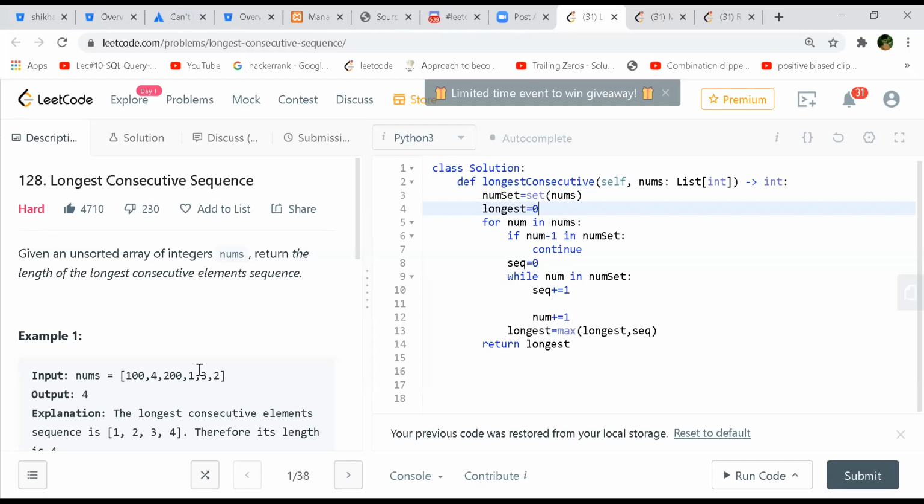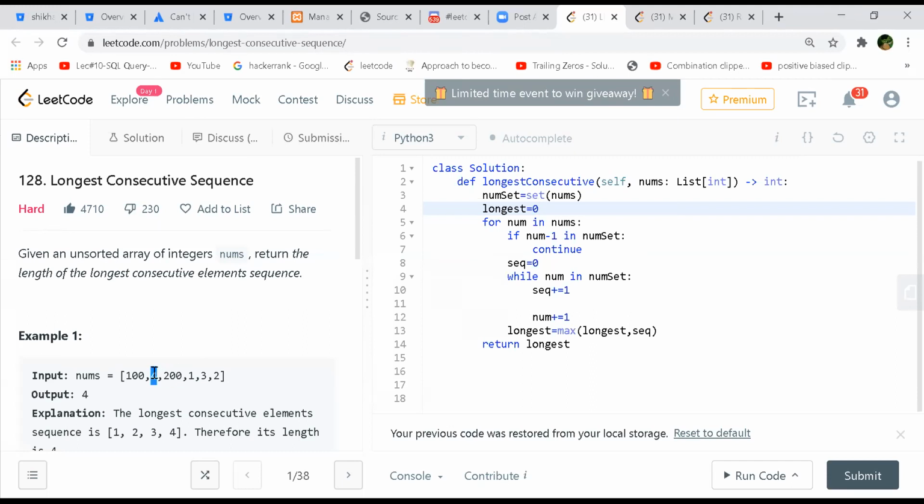It's O of n, I'm not understanding. Inside for every number, we are again incrementing till the end, right? Not for every number, only whenever he finds the start of a consecutive sequence, for those only he is going up.